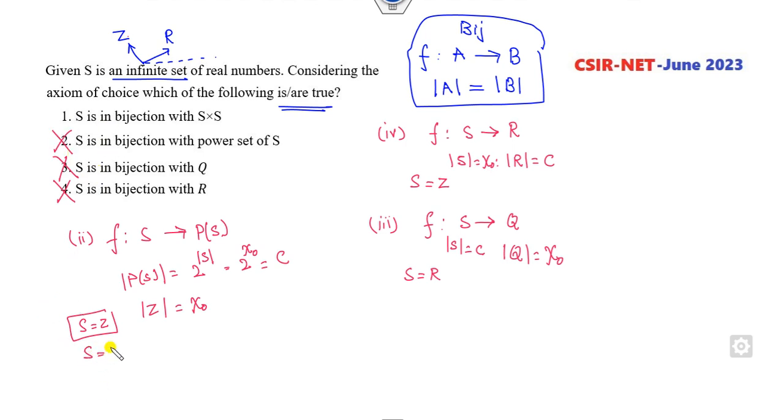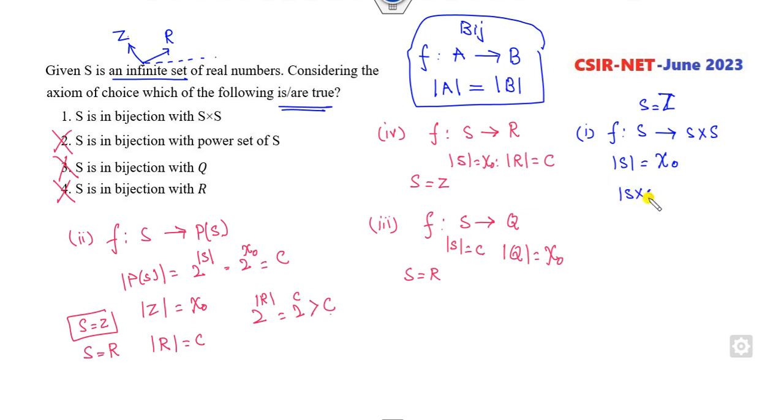You may also think about S equal to R. If S is equal to R, then the cardinality of R is C. What is the cardinality of this here? It is 2 raised to the power C, which is greater than C, which is not equal. Again, this option is cancelled out. Look at the first option. F is a mapping from S to this. So what is the cardinality of S? If I consider this as my Z, this is alpha naught. What is the cardinality of S cross S? Alpha naught cross alpha naught is again alpha naught. Similarly, you can see the same for R. So the right answer is A, my correct option.